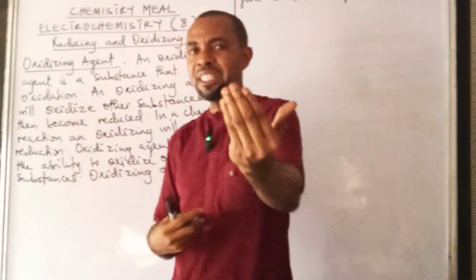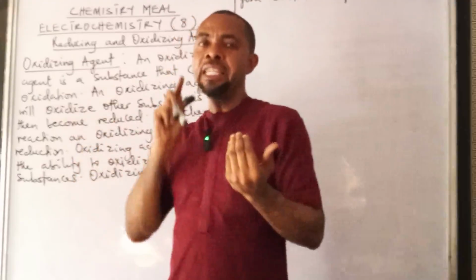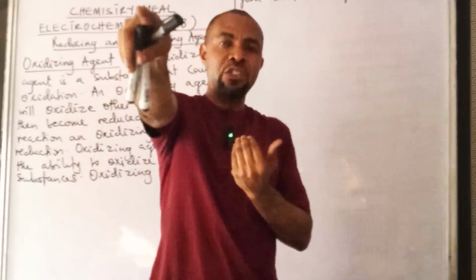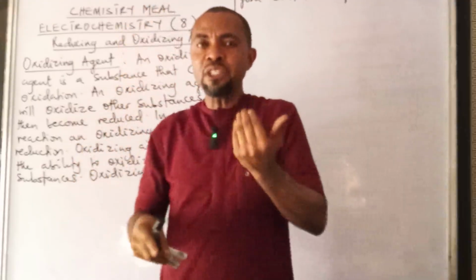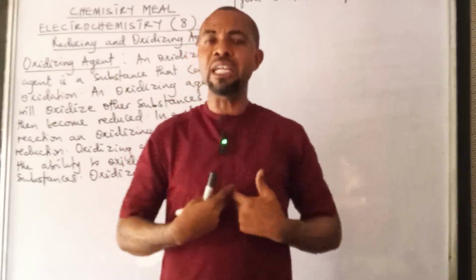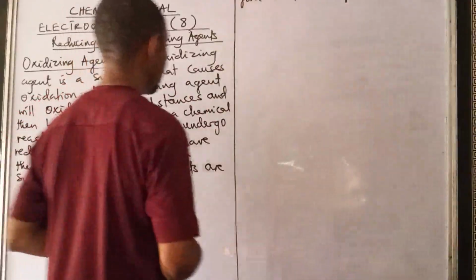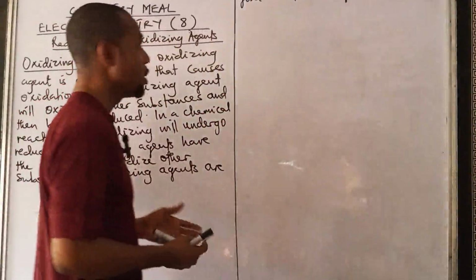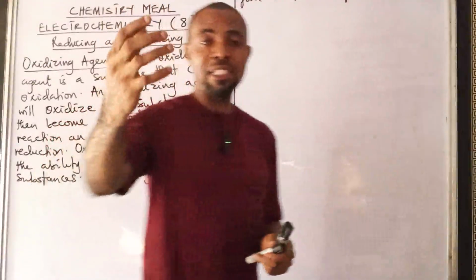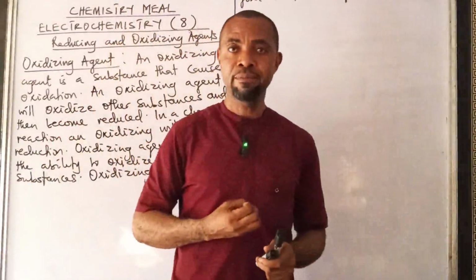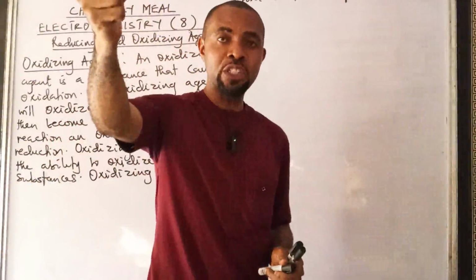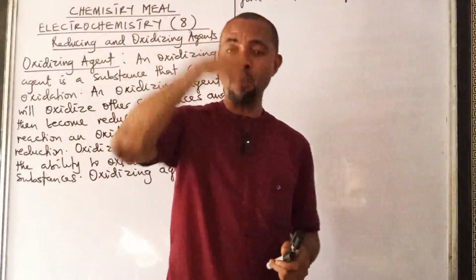Because when it's accepting electrons, it's oxidizing other substances.